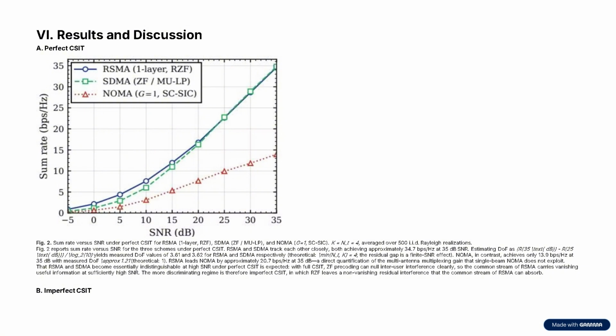Reaching approximately 35 bps per hertz at high SNR. NOMA performs significantly worse because it cannot fully exploit spatial multiplexing. This shows that when channel information is perfect, SDMA already performs very well, leaving little room for RSMA to improve.